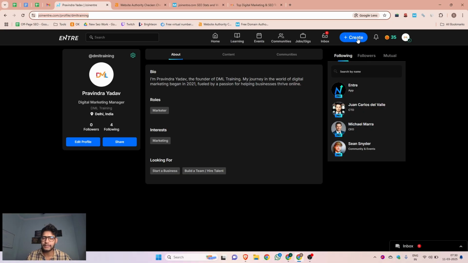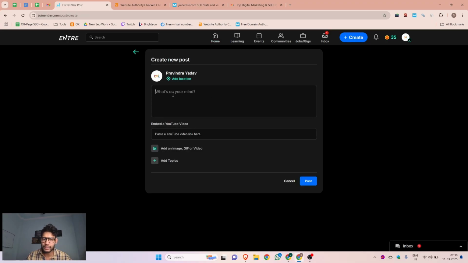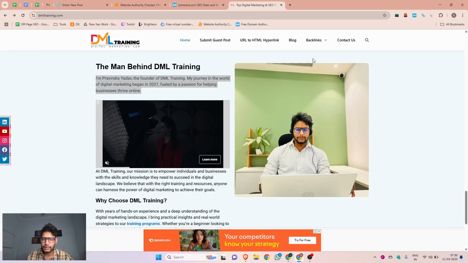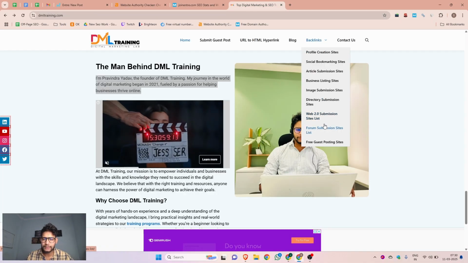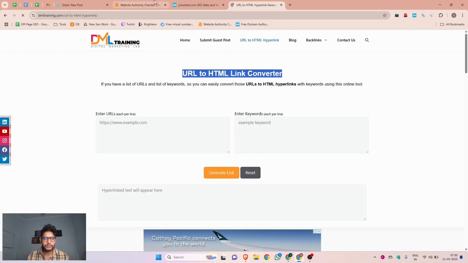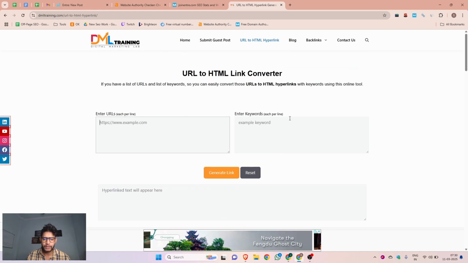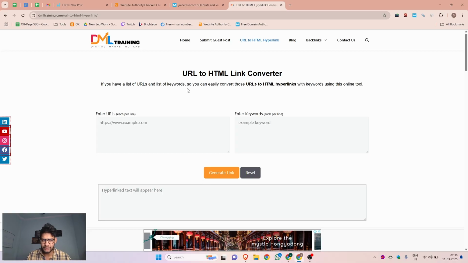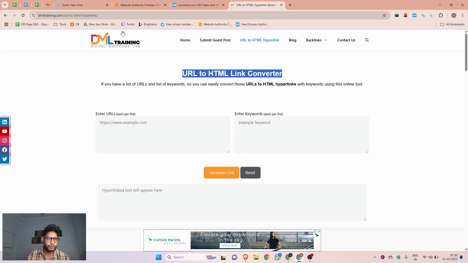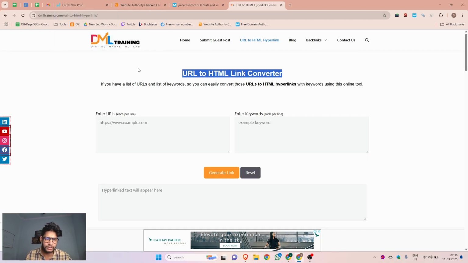Now it's time to click on the create button, and you can see there is a post option. Click on this. There you can post anything, such as social bookmarking content. Suppose I create a social bookmarking backlink for this page URL, the URL to HTML hyperlink converter. Recently I created this tool, so if it is useful for you, you can definitely consider using it.